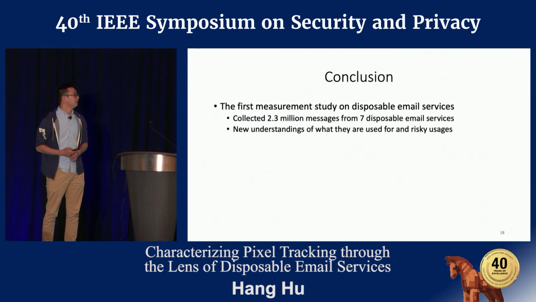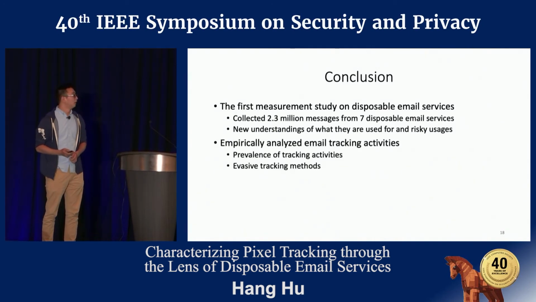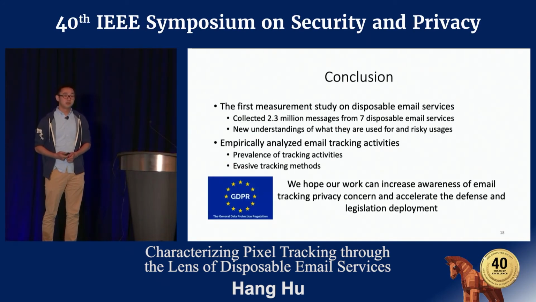In conclusion, we did the first measurement study on disposable email services. We collected 2.3 million messages from 7 disposable email services, and we provide a new understanding of what they're used for and the risky usages. We empirically analyzed email tracking activities. We studied prevalence of email tracking activities, and we studied the evasive tracking technique. GDPR is pushing to better protect users' privacy and data, and we hope our work can increase the awareness of the privacy concern of email tracking and accelerate the defense and legislation of the deployment.